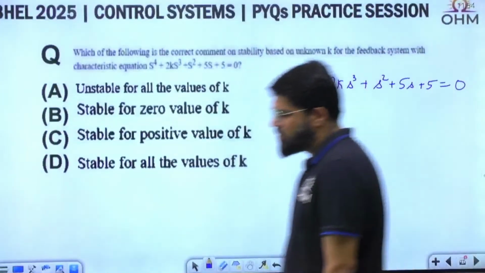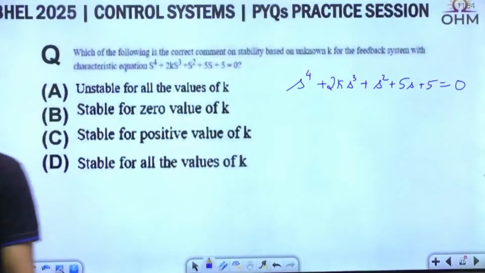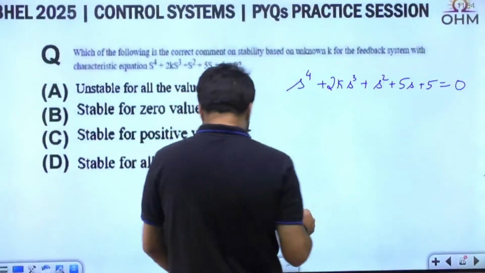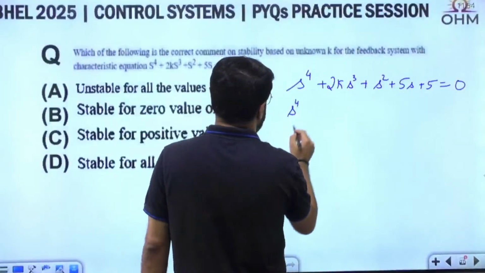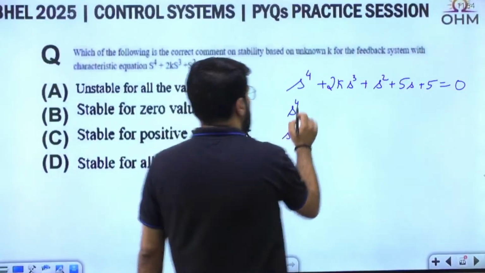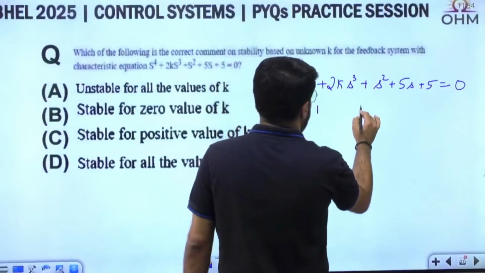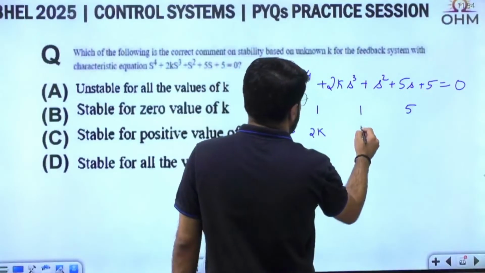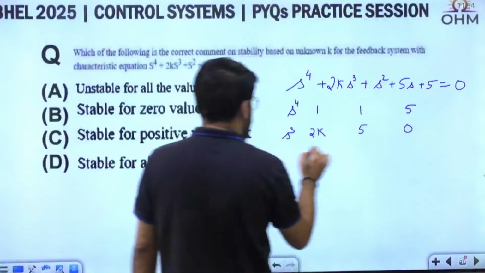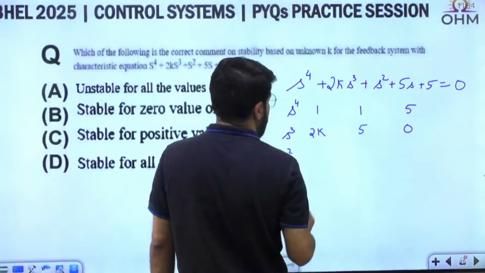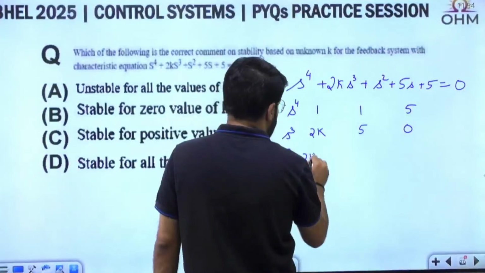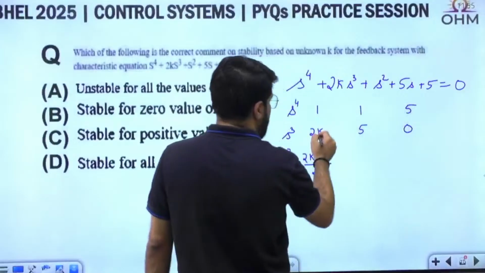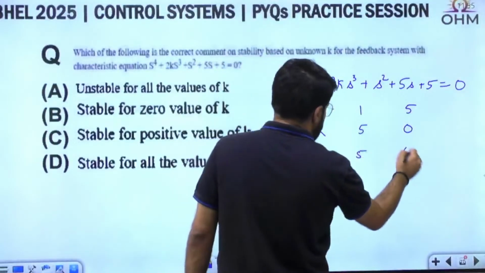It's clearly on the Routh-Hurwitz criteria. It is a fourth order system. Let me form the Routh array, starting with the s power 4 and s power 3 rows. The s power 4 alternate terms are 1 and 5. The s power 3 row has 2k, then 5, then 0. For the s square row, cross multiply: 2k minus 5 upon 2k, then 2k into 5 by 1, which gives 2k, 5, 0.